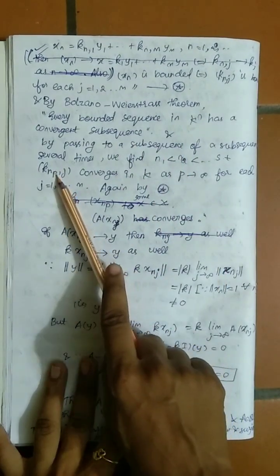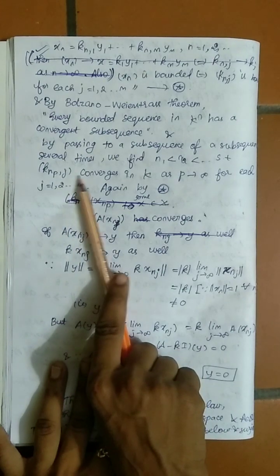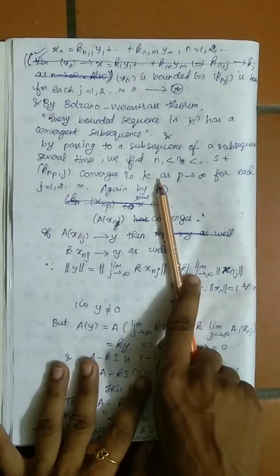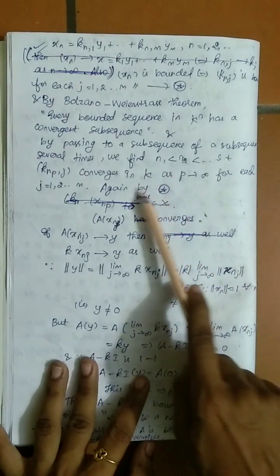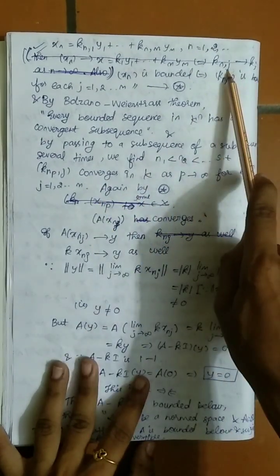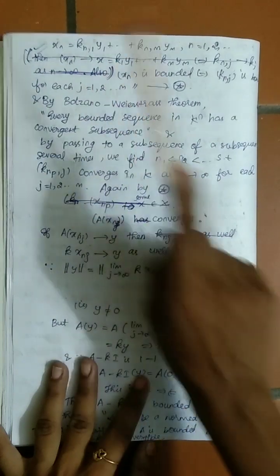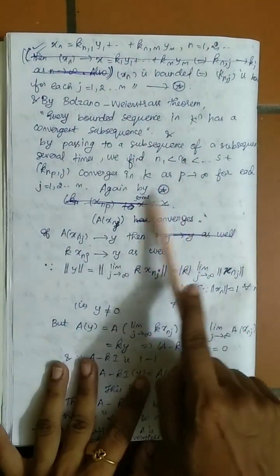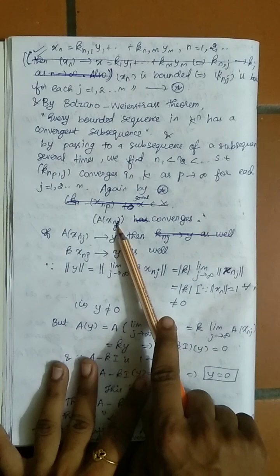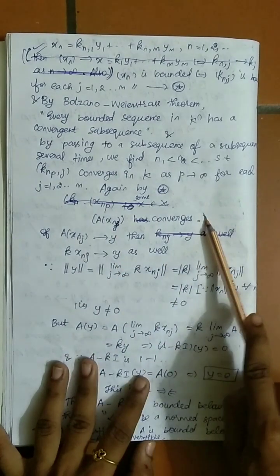That convergent subsequence I am taking to be kn_p,j. Then again using this theorem, if kn,j converges to kj, then xn converges to x. Again by this theorem, A(x_n_j) converges.